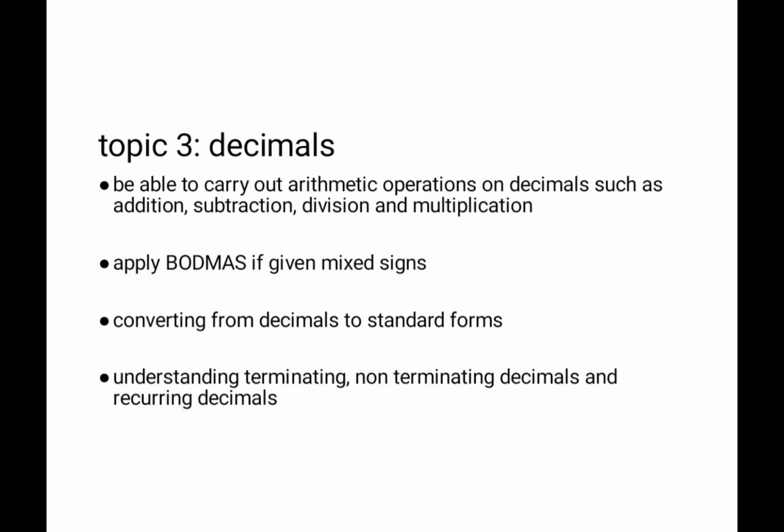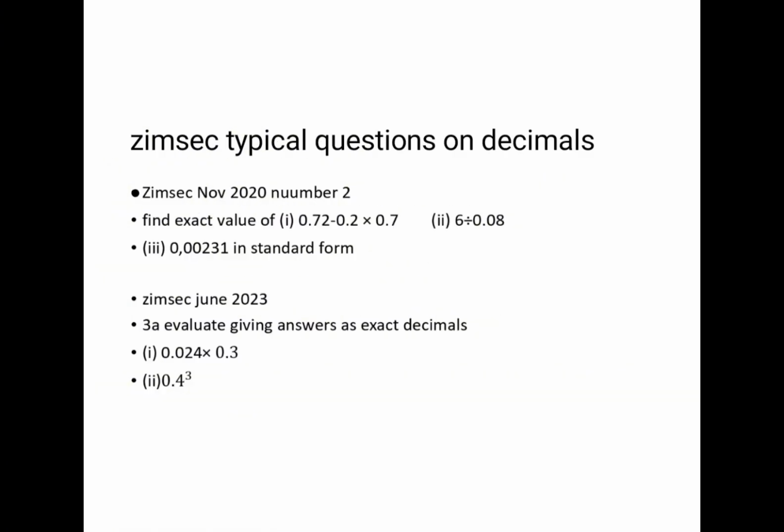You need also to be able to apply BODMAS if given mixed signs. You need to be able to convert from decimals to standard form and vice versa, and understand terminating, non-terminating, and recurring decimals. Let us look at these few questions.